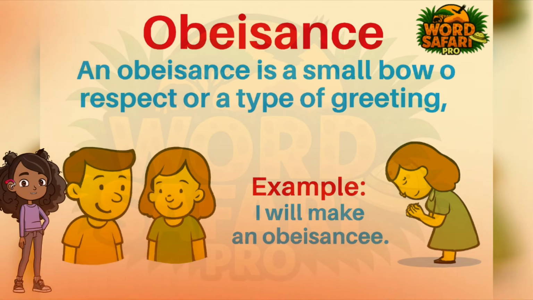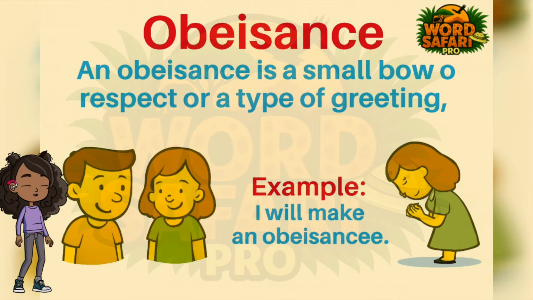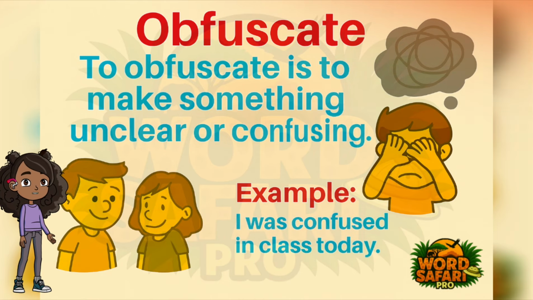The image explains the word obeisance as a small bow to show respect. It shows a girl bowing in front of her parents with folded hands, helping kids understand that obeisance means greeting someone politely. The image explains the word obfuscate as making something unclear or confusing.